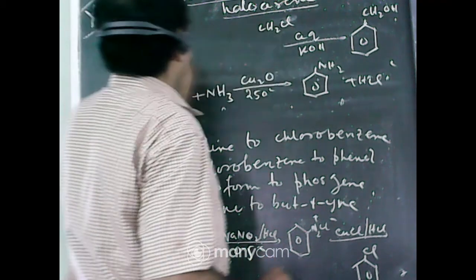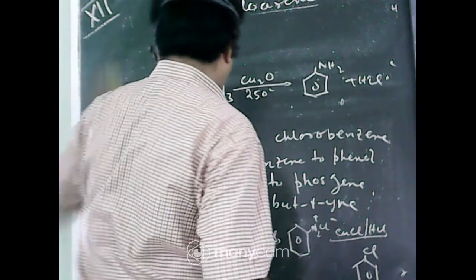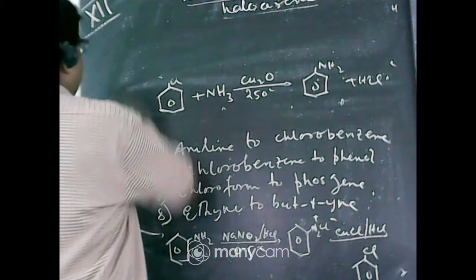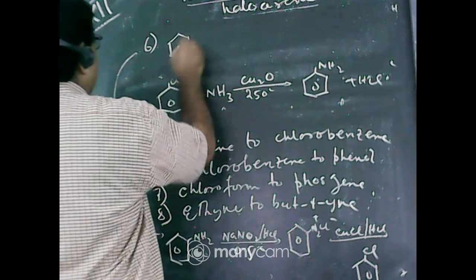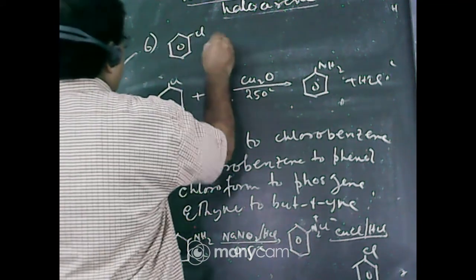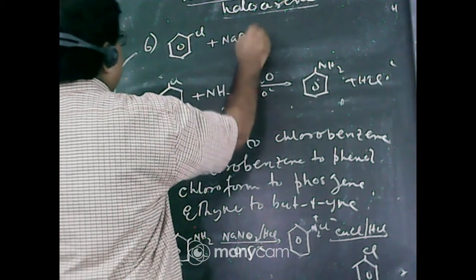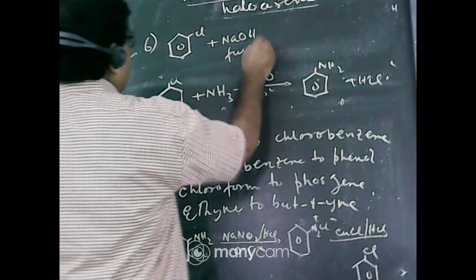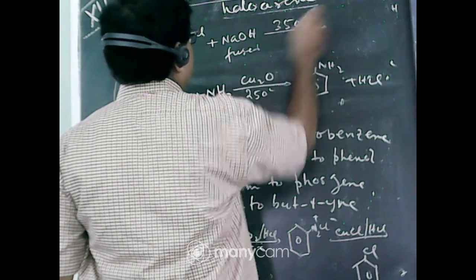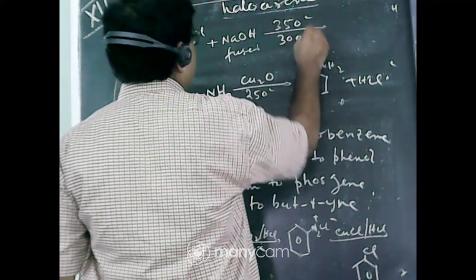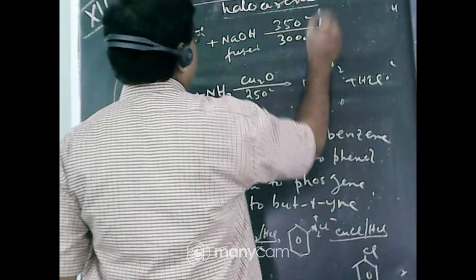Now next one, chlorobenzene to phenol, number 6, Dow process. Chlorobenzene reacts with NaOH, which is fused. You must remember the temperature and pressure, 350 degrees centigrade and 300 atm pressure.